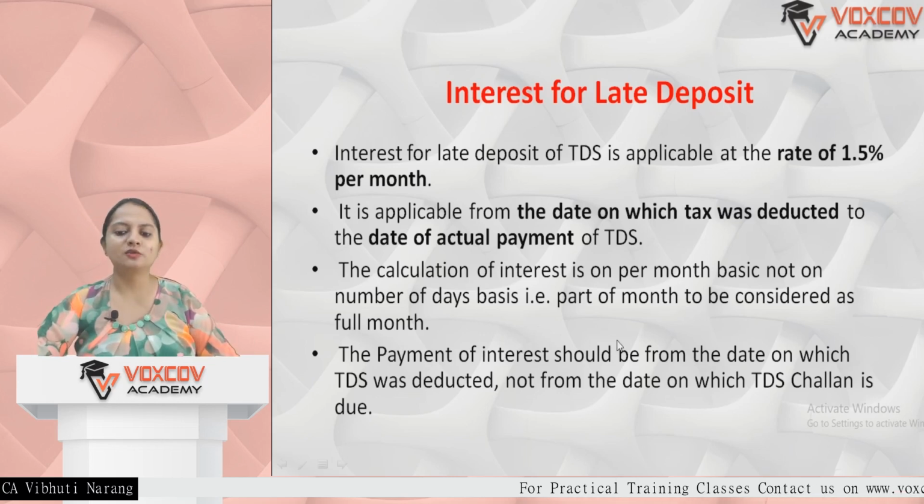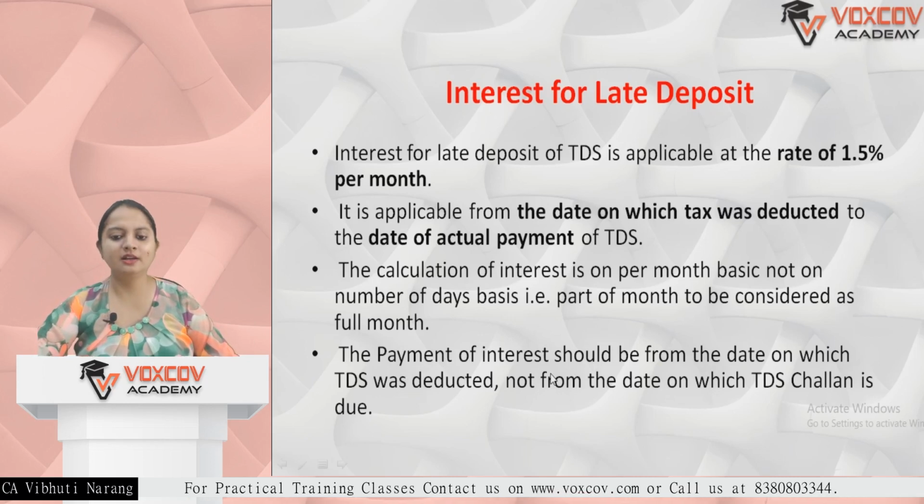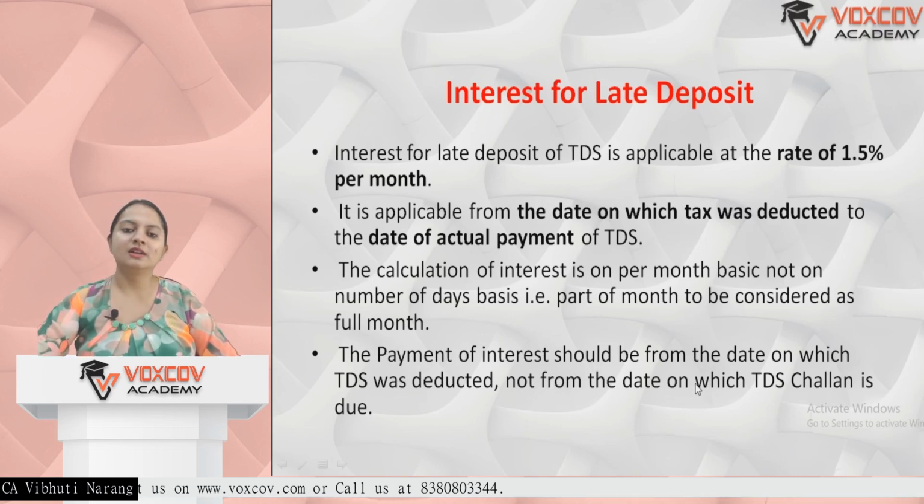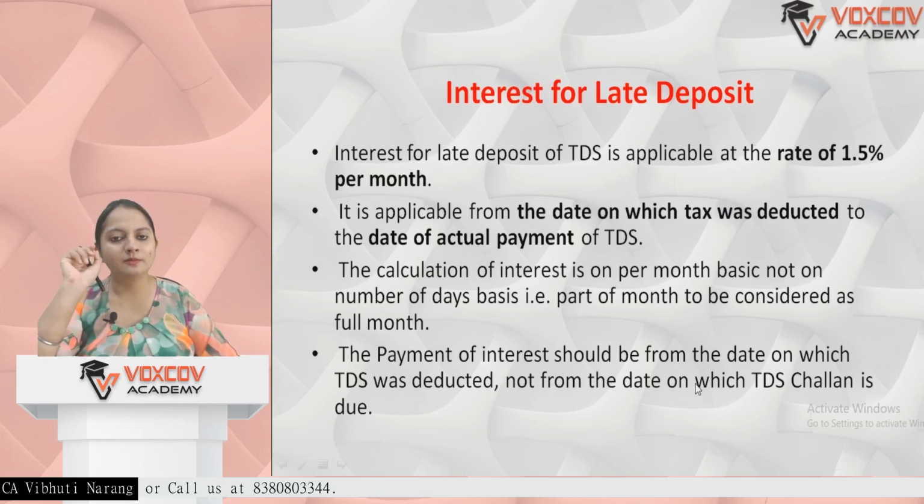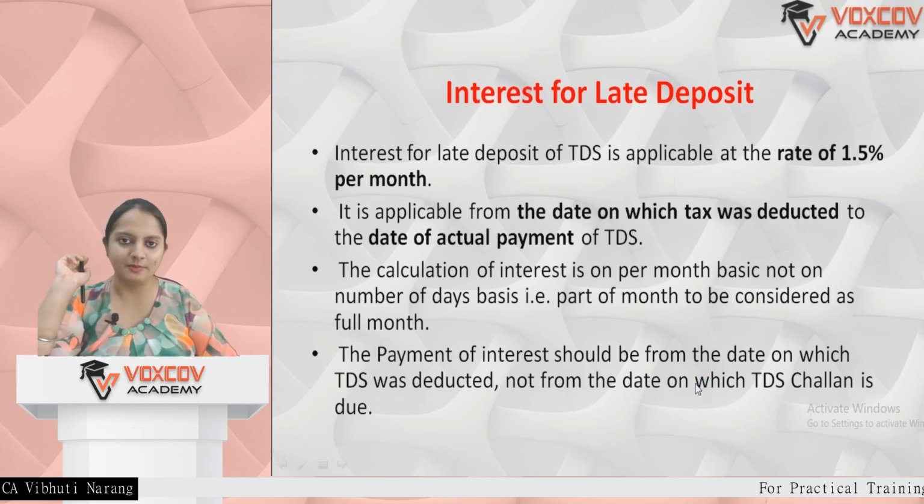The payment of interest should be from the date on which the TDS was actually deducted, not from the date the TDS challan was due. So generally people confuse that it is from 7th of May, for example, the due date, so 7th to 8th is a 1 day delay and 1 month interest will be applicable. That is not the case.